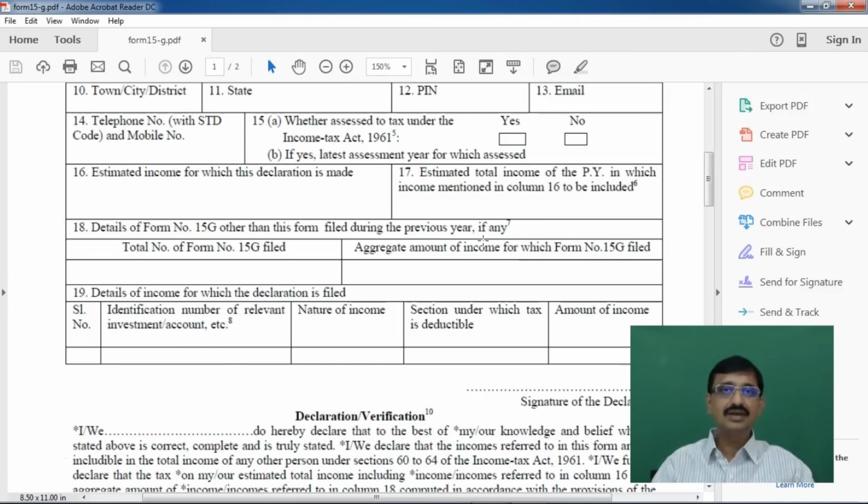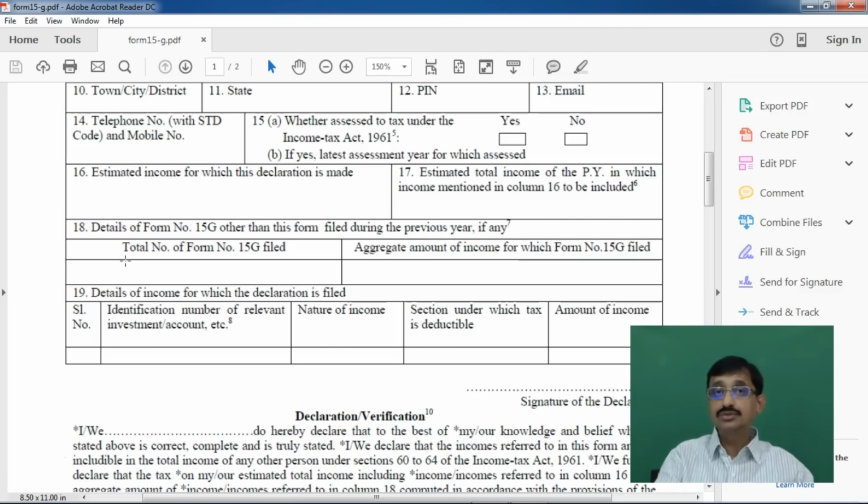Again, next month I went and made another deposit of, let us say, 2 lakhs. This time the interest receivable, let us say, is 14,000. Again I may be giving another declaration. Here, for the first declaration, this 18th column will be nil.